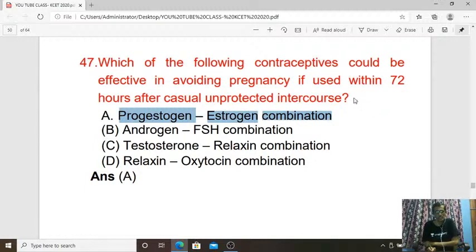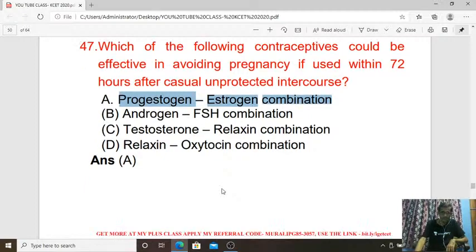If that happens, then as a contraceptive method to avoid unwanted pregnancy, the woman can take the pill with the progestogen-estrogen combination. That is one of the important techniques among contraceptive methods. So the answer is A for the 47th question.